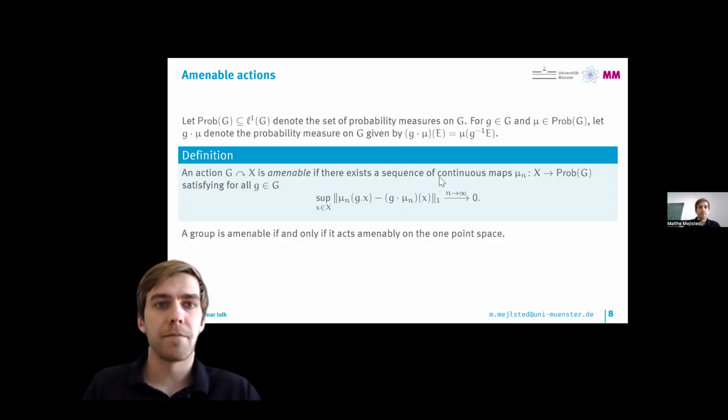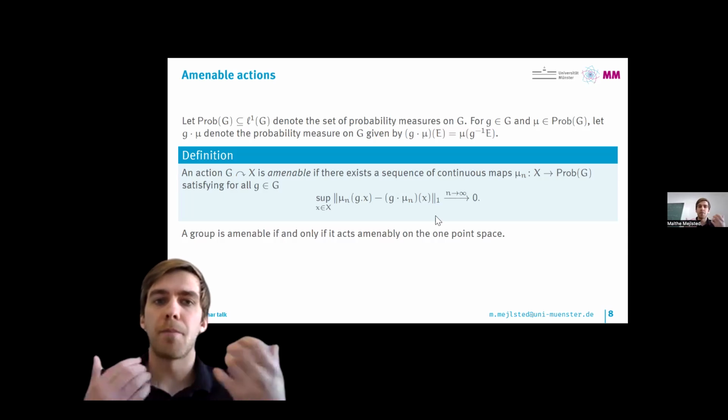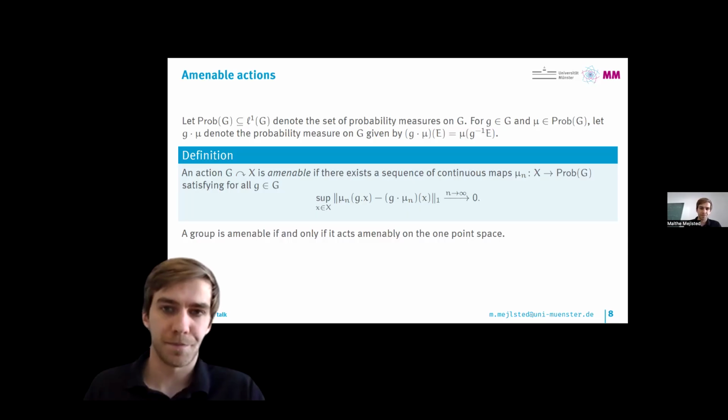Now we can define what it means for an action to be amenable. An action of G on X is amenable if there exists a sequence of continuous maps, these mu_n, from X into the space of probability measures on G, such that this condition here holds for all g. And this is somehow an approximate invariance condition. The point here is that this looks a lot like the condition for a group to be amenable.